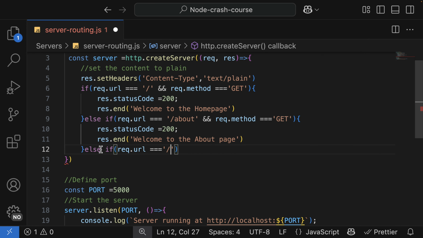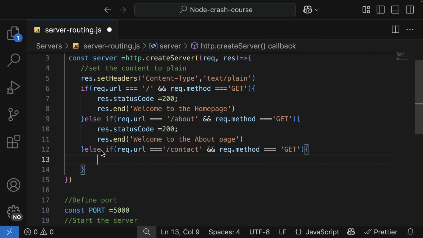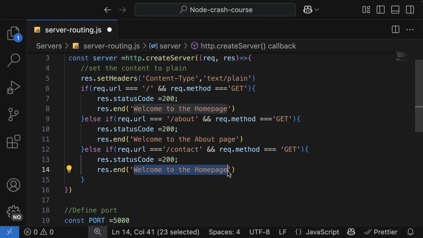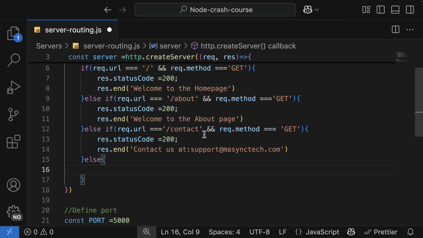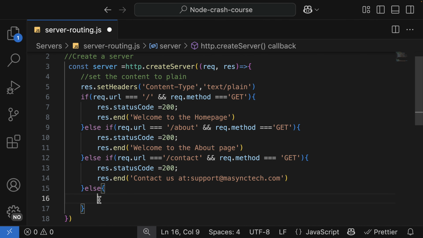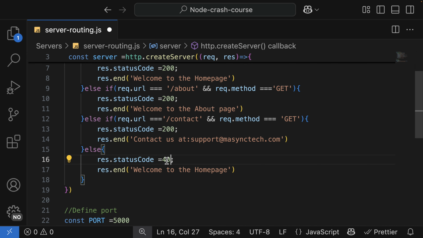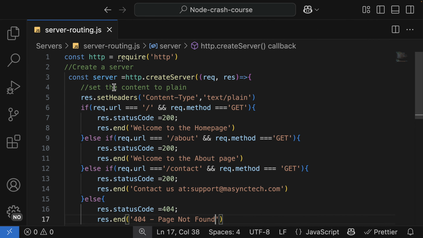Else if the request.url is equal to /contact, and the method is equal to GET, then we're going to send the information "Contact us at support@masintech.com." Else, if the path the user is requesting is not on our server, then I'm going to say that res.statusCode is going to be 401, which means not found. I'm going to say "404 page not found." All right, so we have implemented our routing.